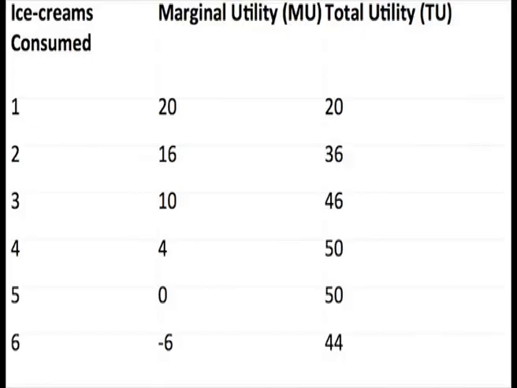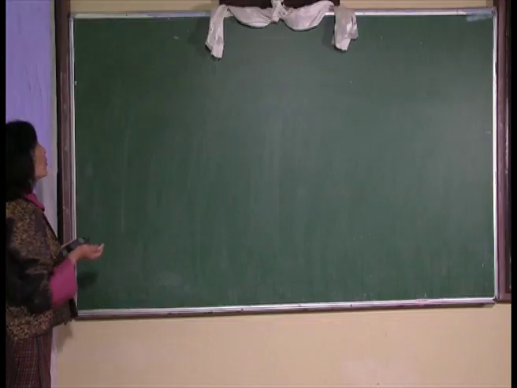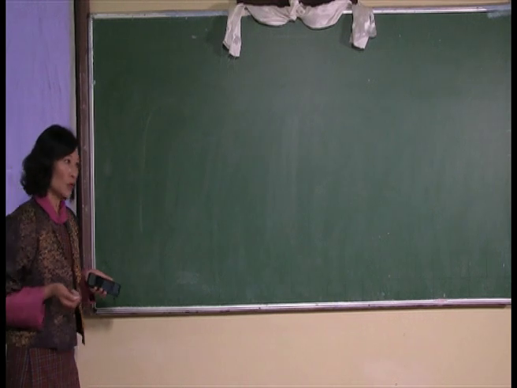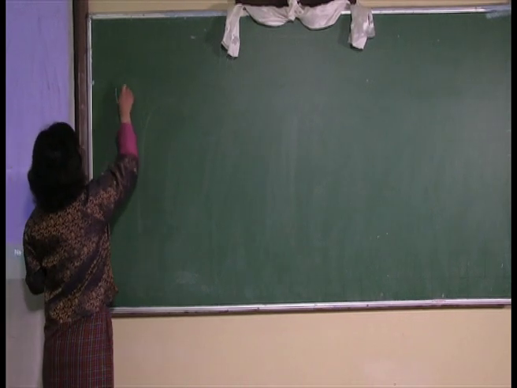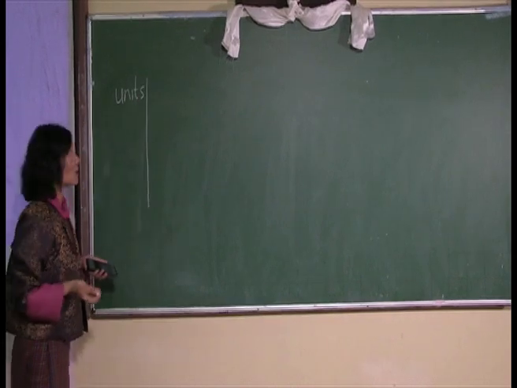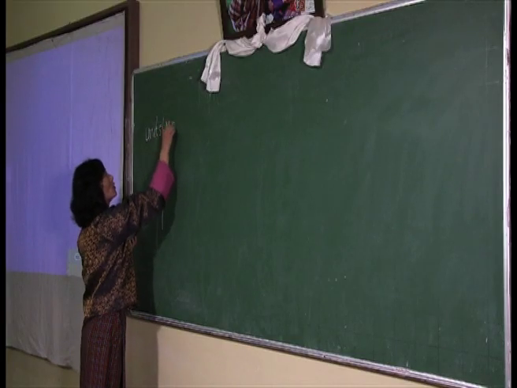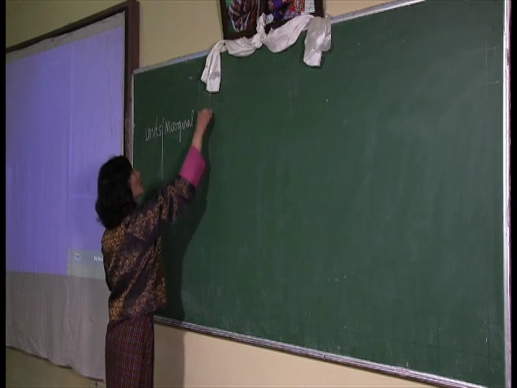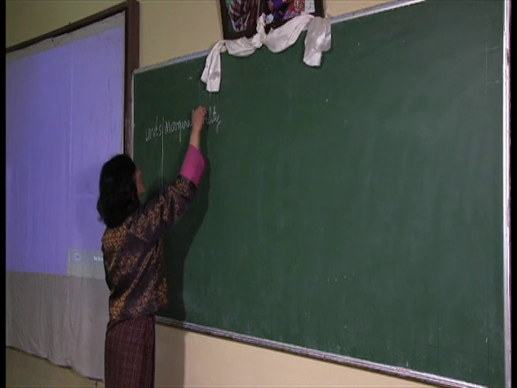Now I will give you a brief example of a marginal and total utility schedule. Now we will make a simple marginal and total utility schedule. First of all, we will take the units of a good consumed by the consumer. Then first of all, we will look into the marginal utility that the consumer gets from the commodity.